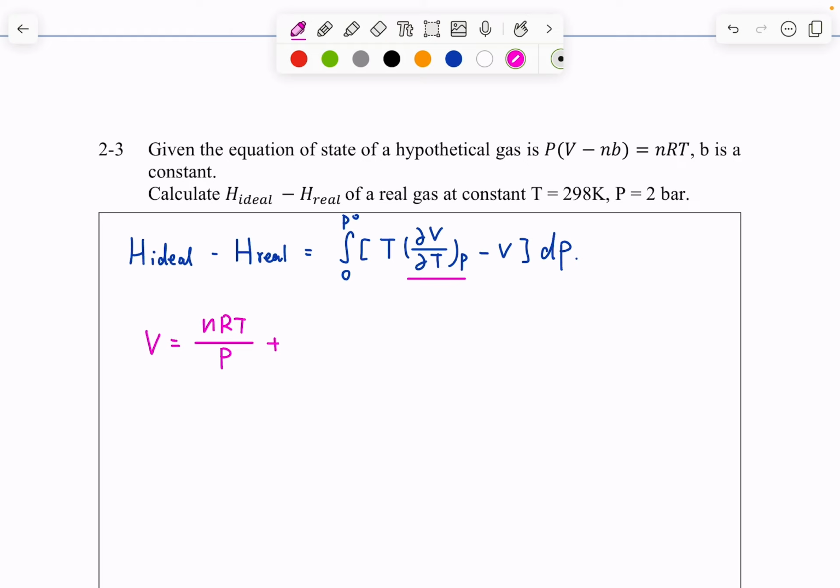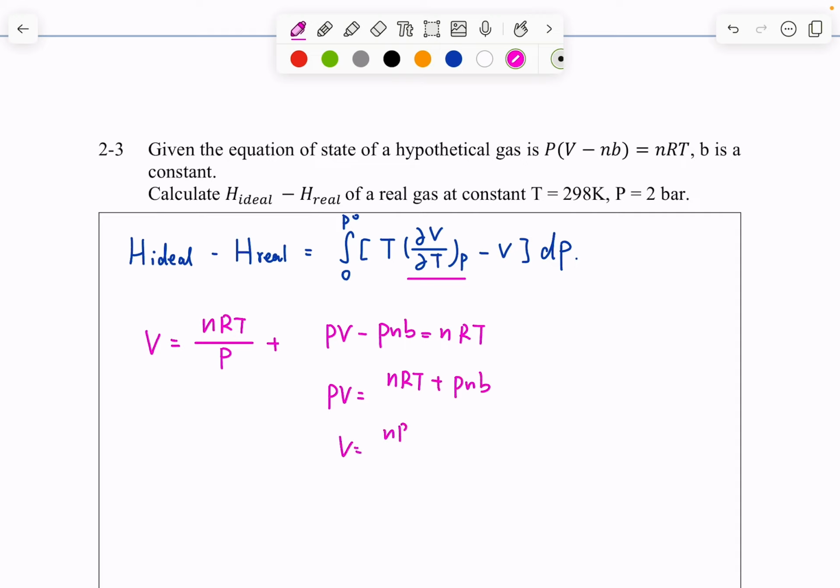Well, P(V minus nB) equals nRT, so PV equals nRT plus PnB.